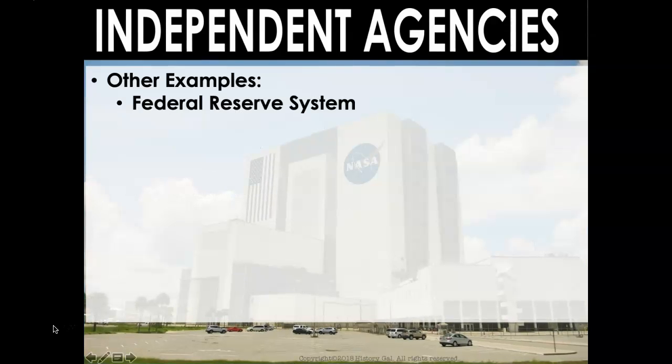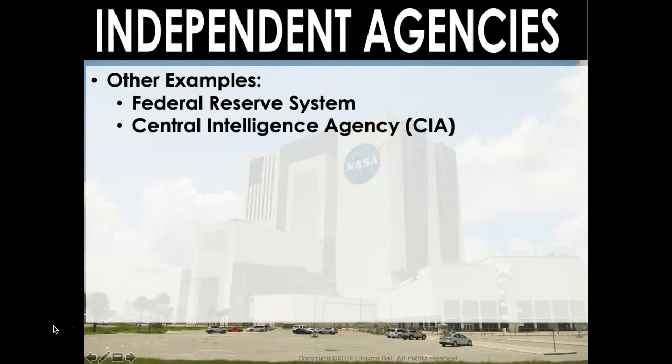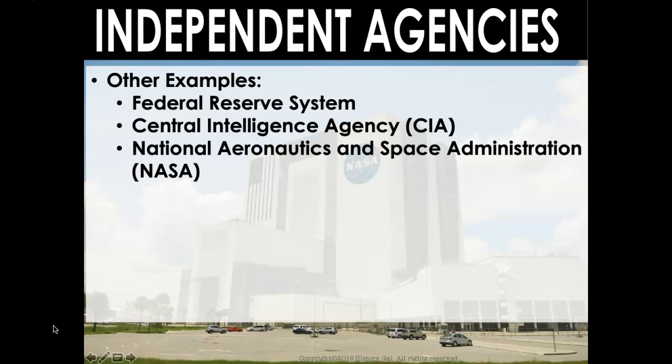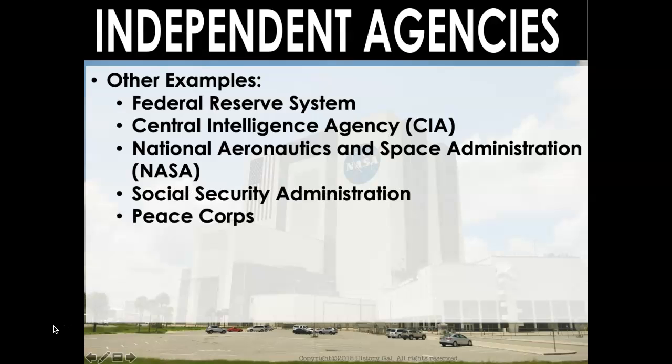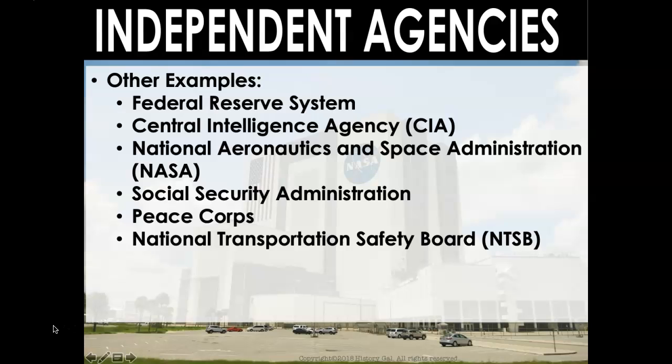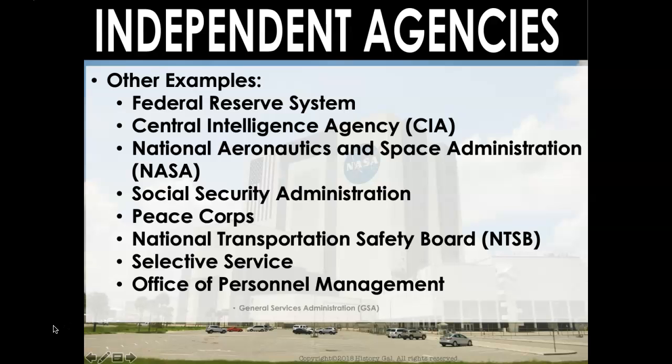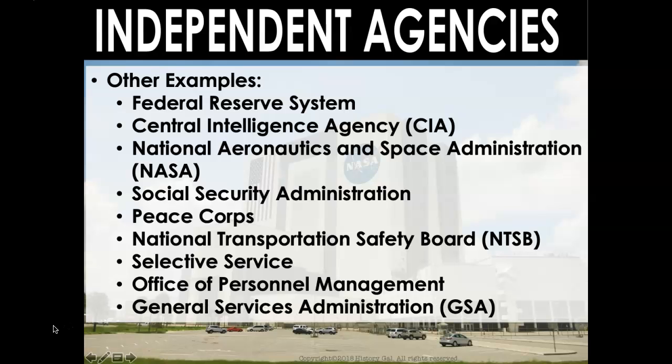There are some other examples of this type of structure with its own system of execution rules. The Federal Reserve System, for example, the Central Intelligence Agency, or the CIA, the National Aeronautics and Space Administration, or NASA, Social Security Administration, the Peace Corps, the National Transportation Safety Board, or the NTSB, Selective Service, the Office of Personnel Management, and the General Services Administration, or the GSA. All these other examples of independent agencies in many ways function like the EPA, where they take up key issues and try their best to essentially enforce and regulate the laws of the land to help out with that said domain issue or topic.